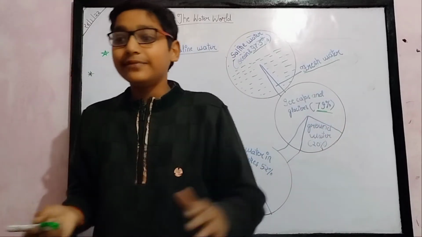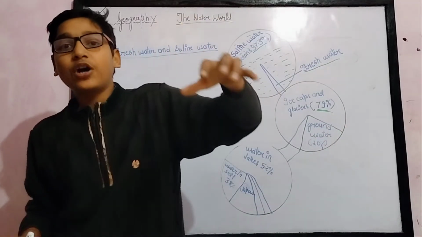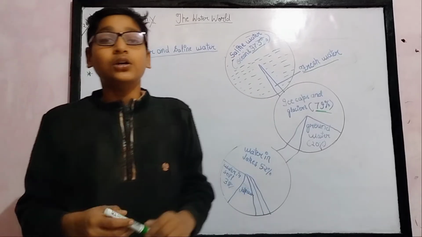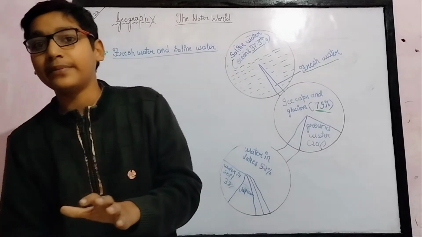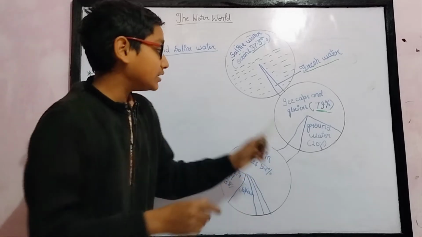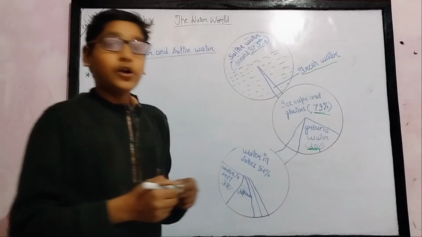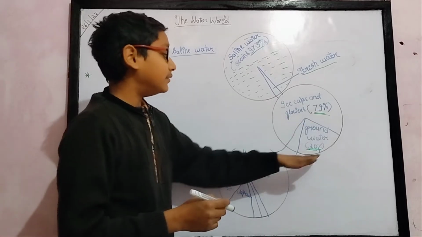Groundwater is the water that, when rain comes, is absorbed by the soil and goes underground. We pull it out using a submersible pump. That water is called underground water, and it is 20%. So 79 plus 20.